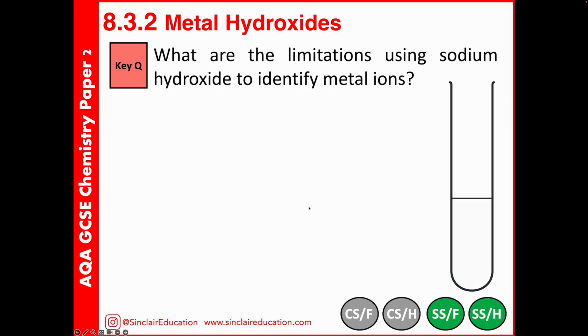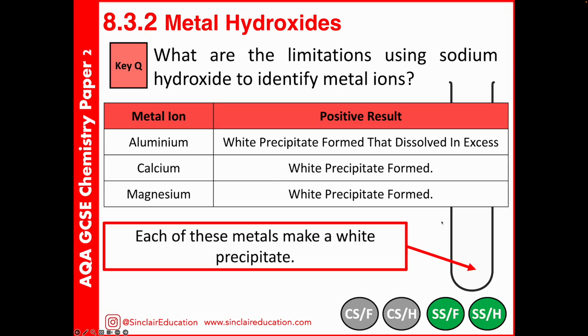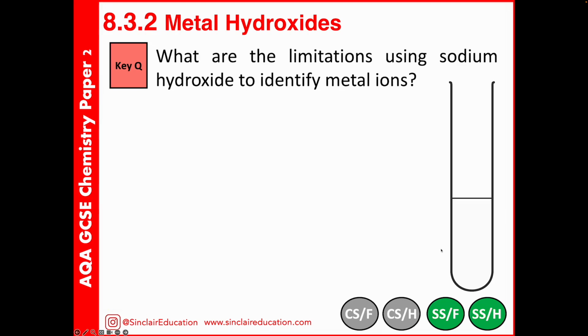There are problems also with this test. And the issue is here. When we add sodium hydroxide, if you get a white precipitate, provided you continue to add it in excess, you'll know that you've got aluminium. But if you continue to add and the white precipitate still remains, you won't know if you've got calcium, you won't know if you've got magnesium. You will not be able to distinguish which one's which, because they're all making that white precipitate.